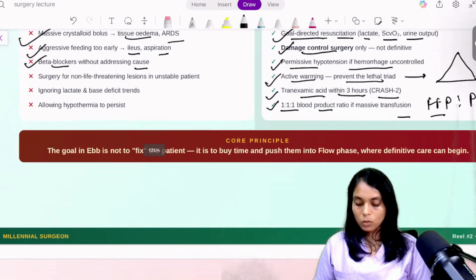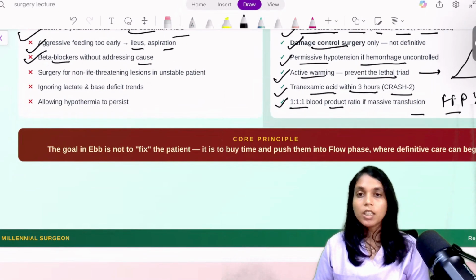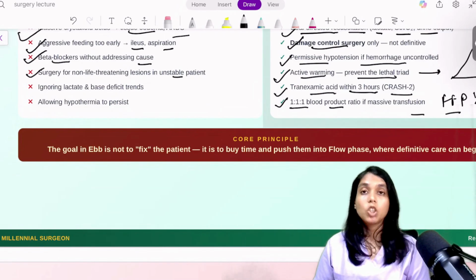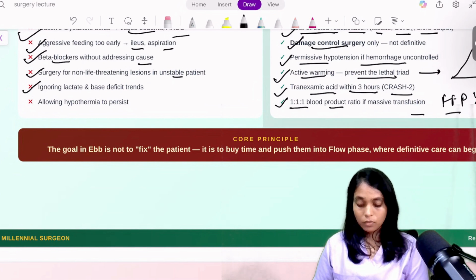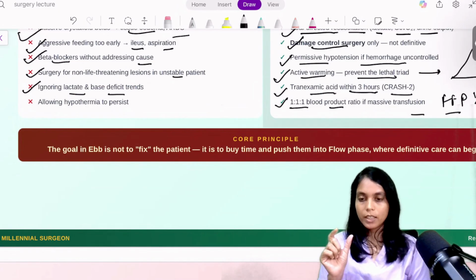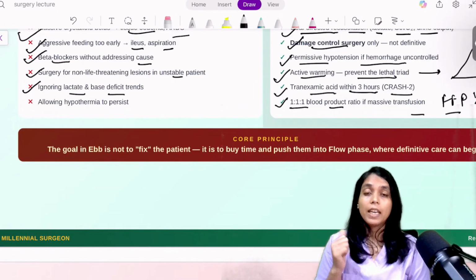Okay, now next thing, surgery for non-life-threatening lesions in an unstable patient is not required. You just go for damage control surgery. Do not ignore lactate and base deficit trends. Okay, the exact value of lactate and base deficit is not important, but their trend is important.